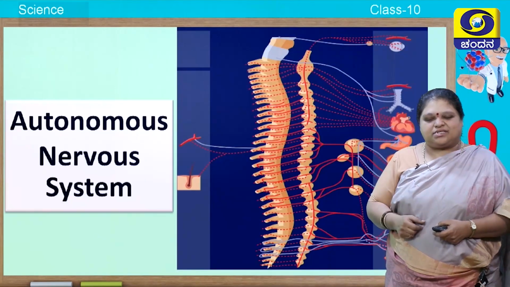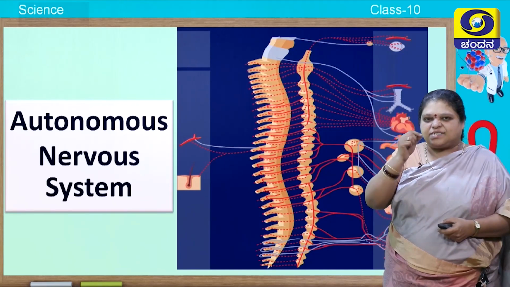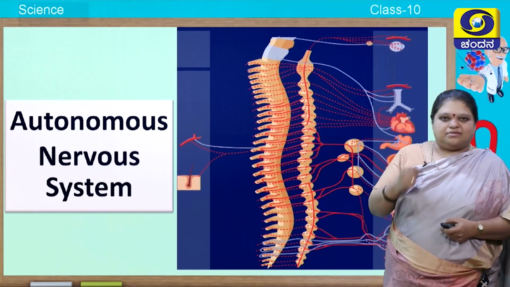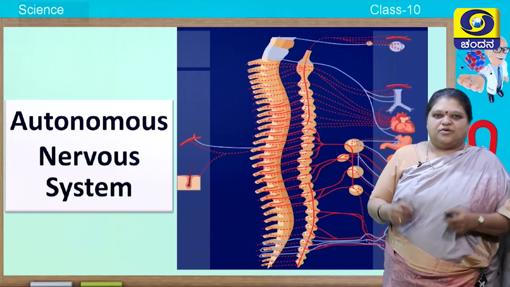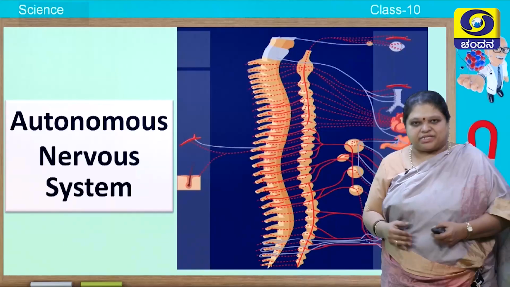Now, autonomic nervous system, ANS, it has a special type of nerves, a pair of nerves. You call them as sympathetic nerves and parasympathetic nerves. Sympathetic nerve, whatever it does, the quite opposite is done by parasympathetic nerves.